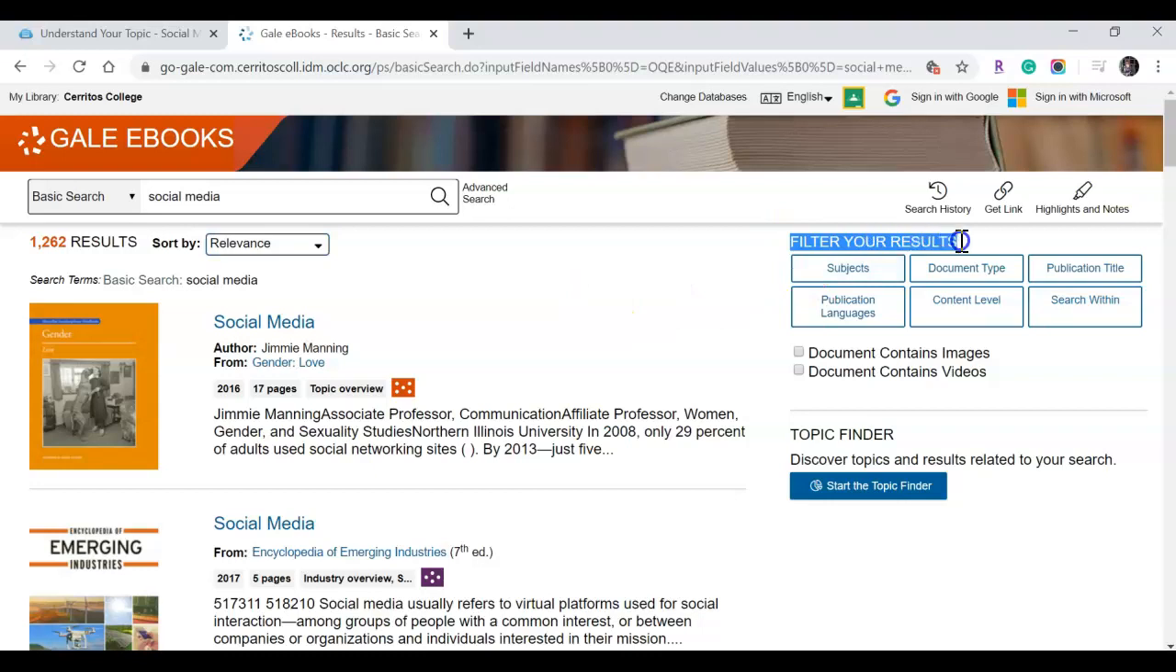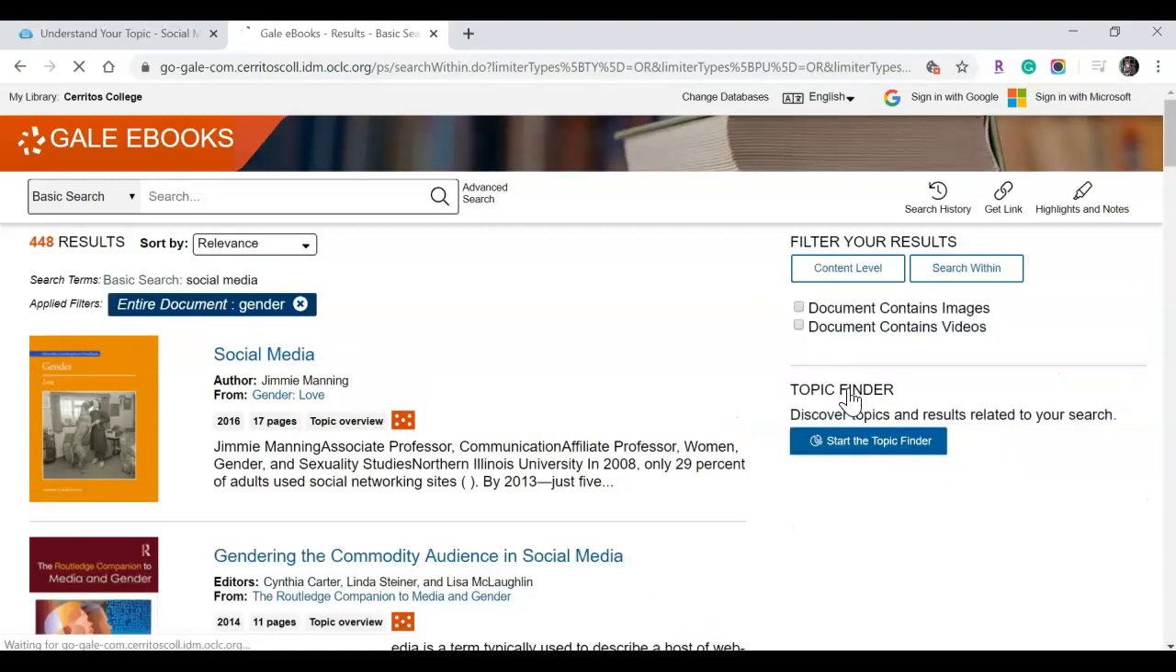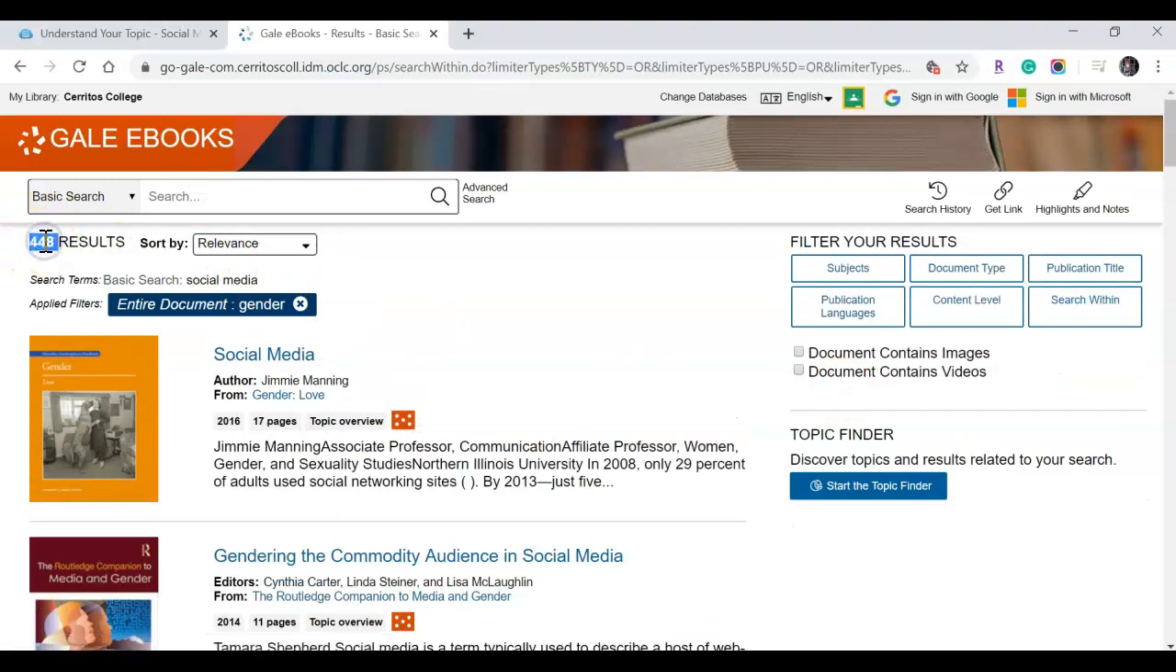And then also you have the option of filtering by subject, content level, document type, or you can search within. So if you already had a subtopic that you were interested in, such as gender, or relationships, or community, you could do the search within option and just enter your second term here and hit submit. So 1,200 results when we add the term gender goes down to 448.